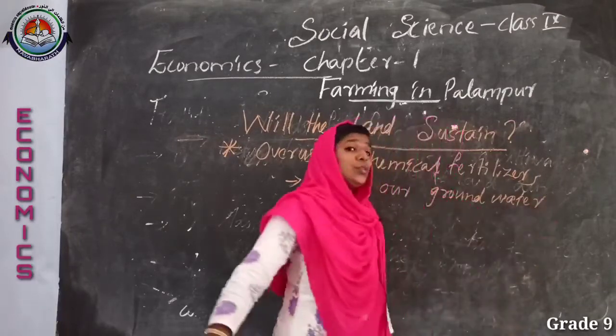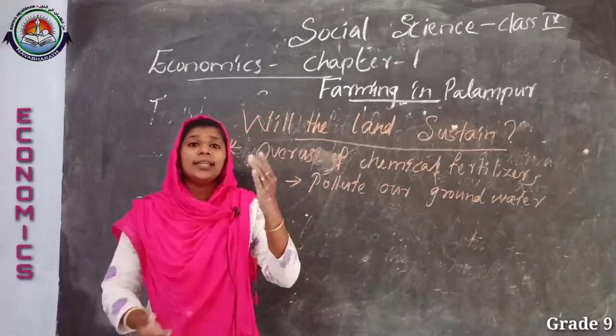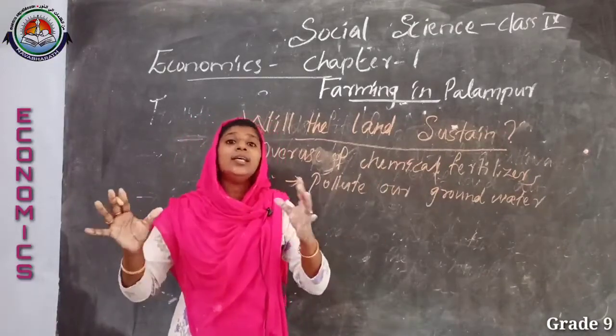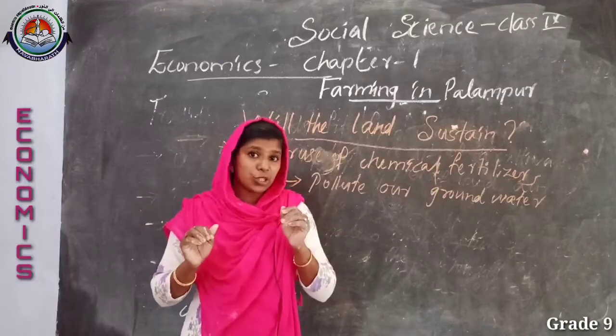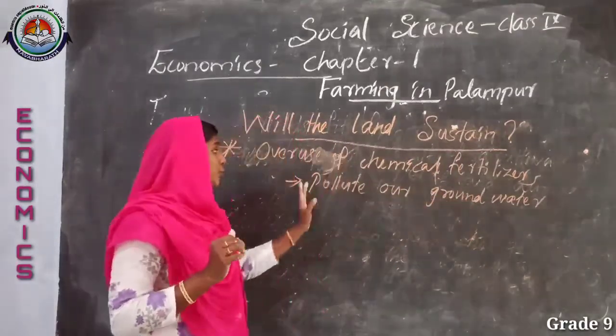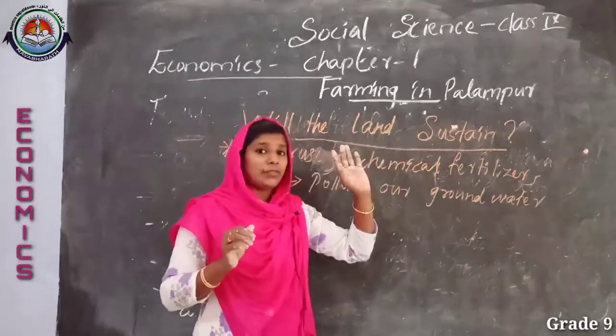What are our natural resources? They are water, soil, forest, minerals, etc. We commonly combine these as our natural resources, and groundwater is an important natural resource, and it will be polluted by the overuse of chemical fertilizers.